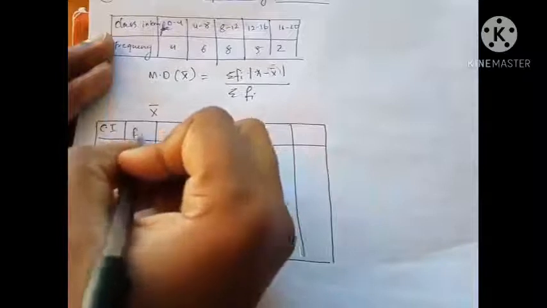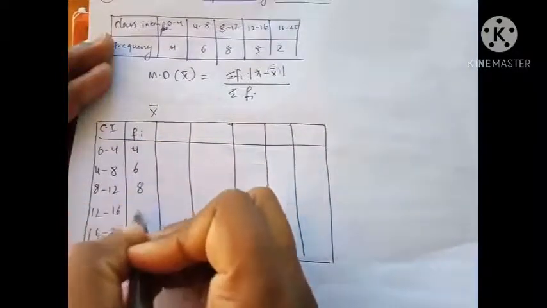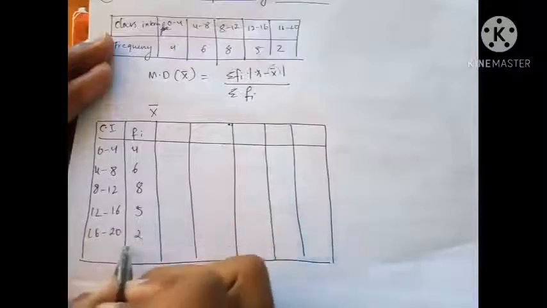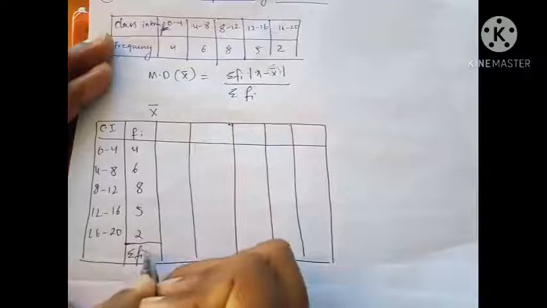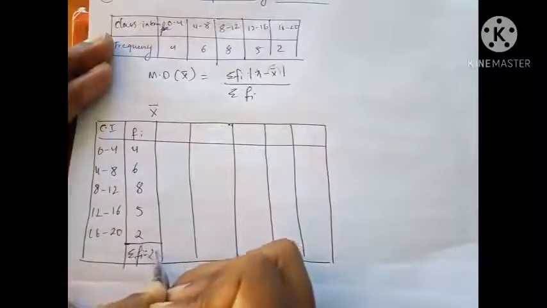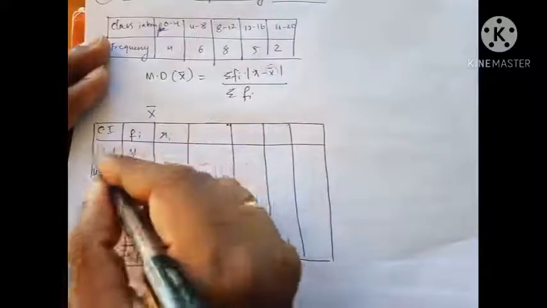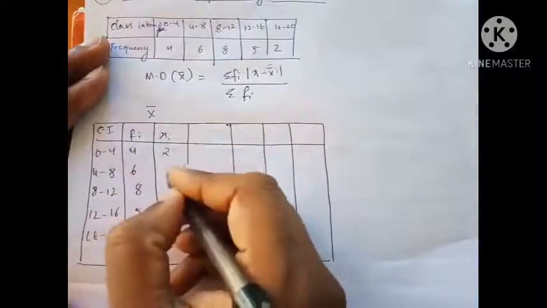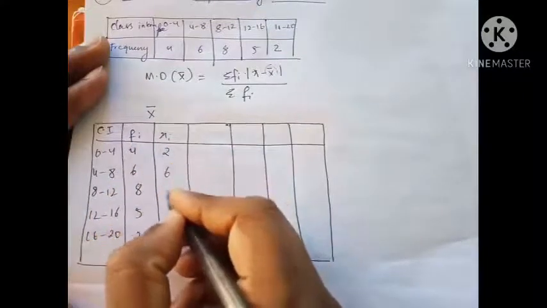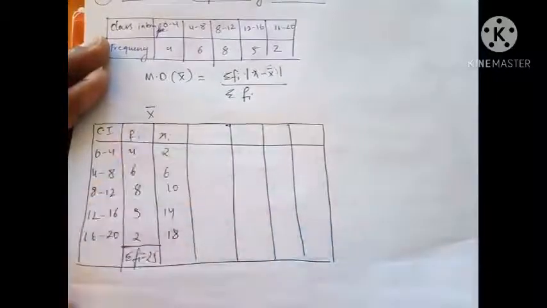I have frequency also: 4, 6, 8, 5, 2, and the total frequency, Σfi, the sum of frequency, is 25. To take xi, I'll take the midpoints. From 0 to 4, the midpoint is 2, then 6, 10, 14, 18. So I took xi as well.